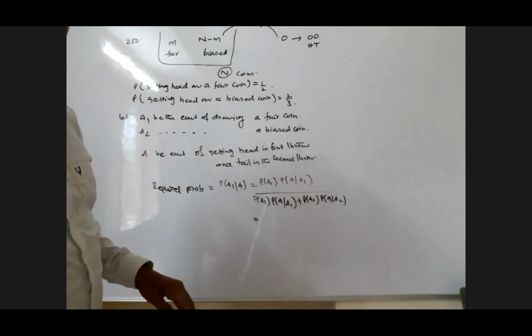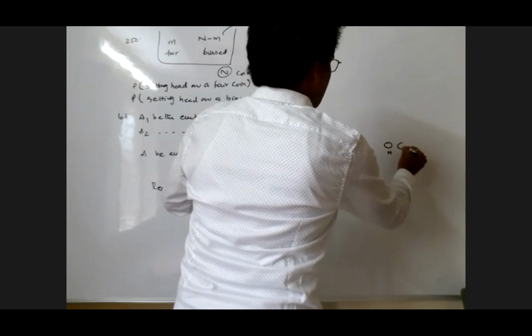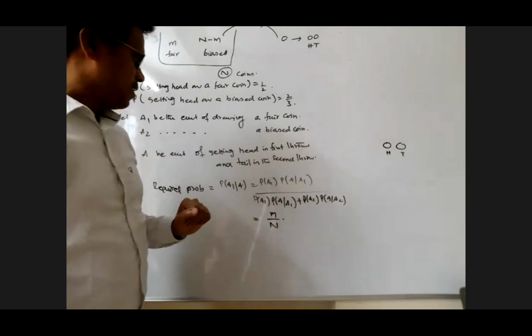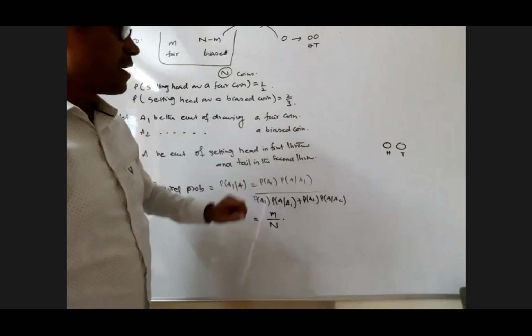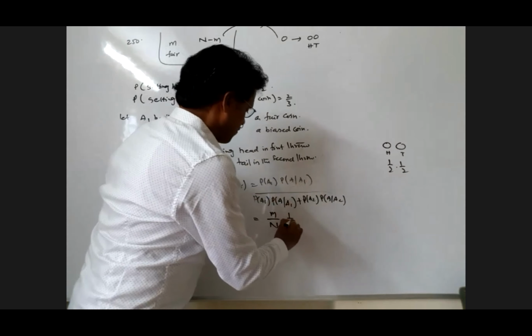Probability of A given A1. Probability of happening of event A. What is event A? Getting head in the first throw and getting tail in the second throw, when A1 is the fair coin. What is the probability of getting head with a fair coin? 1 by 2. Probability of getting tail is 1 by 2, my dear. 1 by 2 into 1 by 2 is 1 by 4. Probability of A given A1 is 1 by 4.